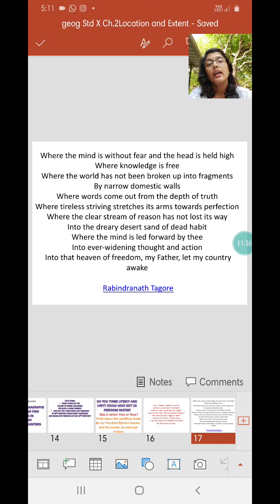So if we need to maintain our freedom, if we want to enjoy this freedom forever and for the years to come, and if we want our future generation to enjoy this freedom, we need to remember the dream that our forefathers had for us, the sacrifices that they made.